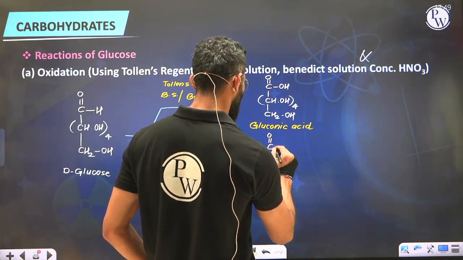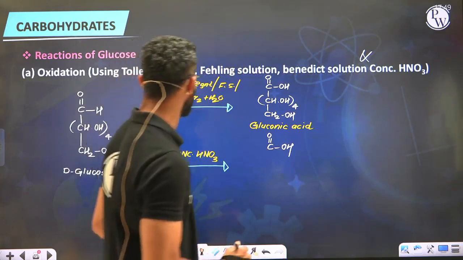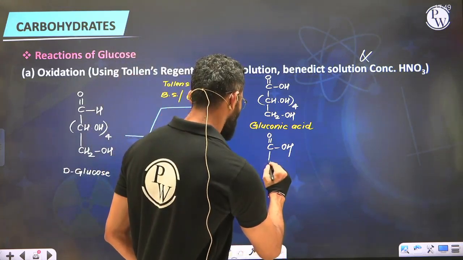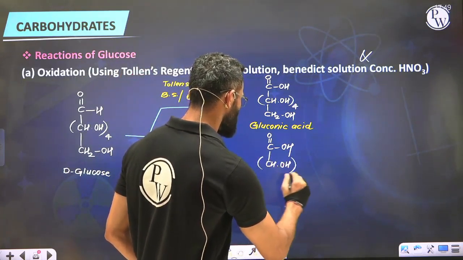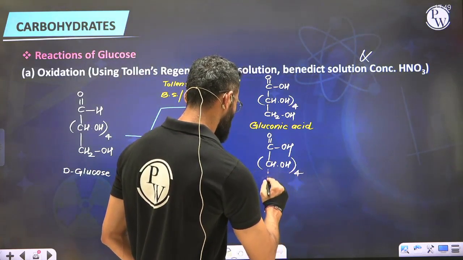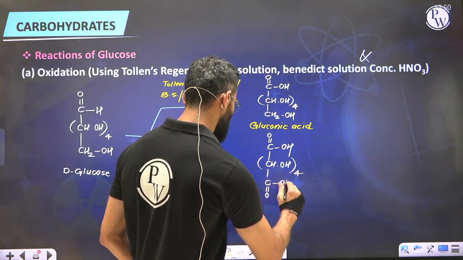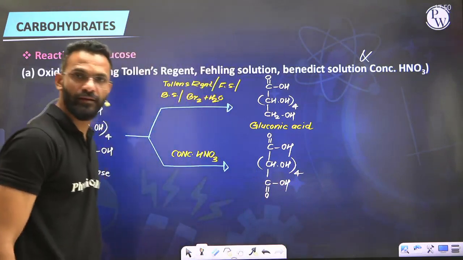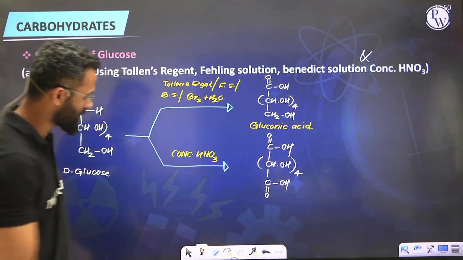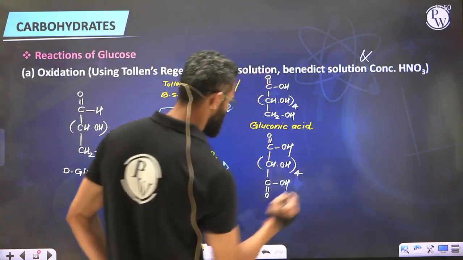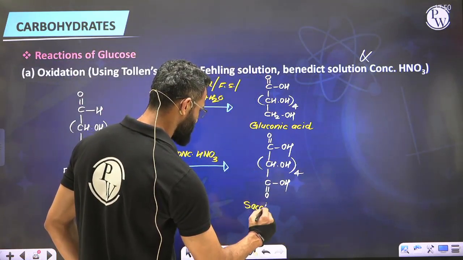So we'll be getting COOH, CHOH 4 times, and COOH. This dicarboxylic form of glucose is known as saccharic acid, sometimes also referred to as glucaric acid.